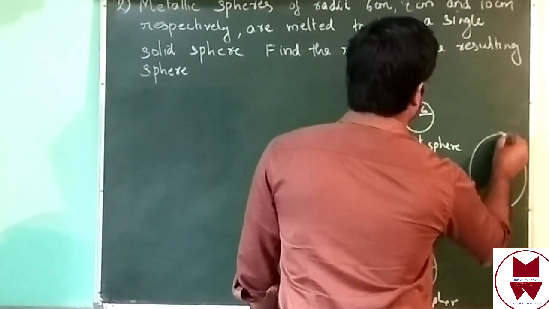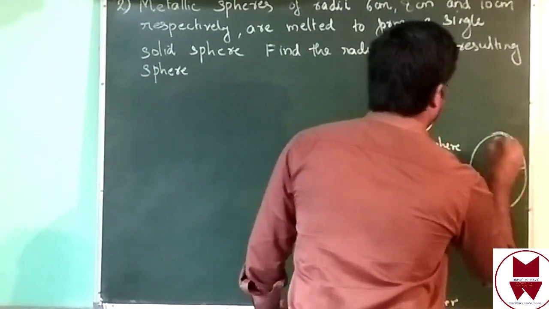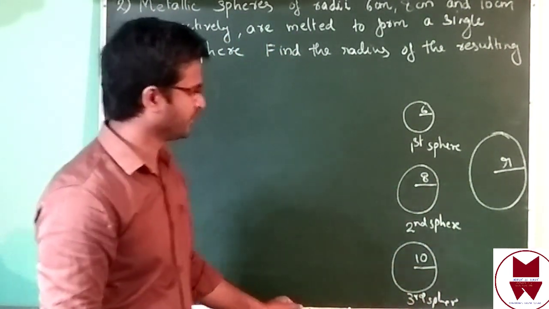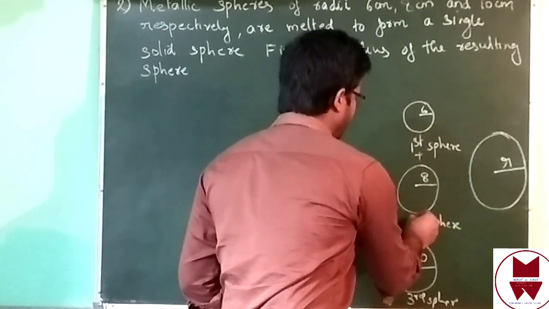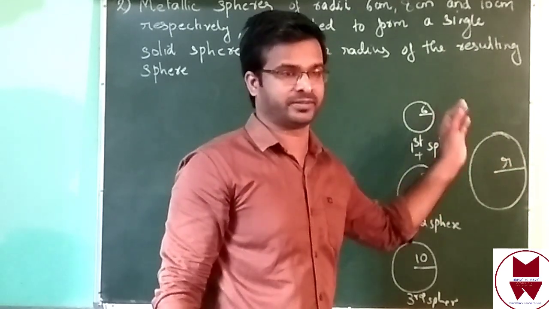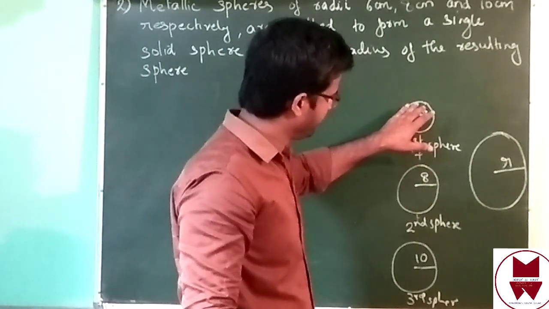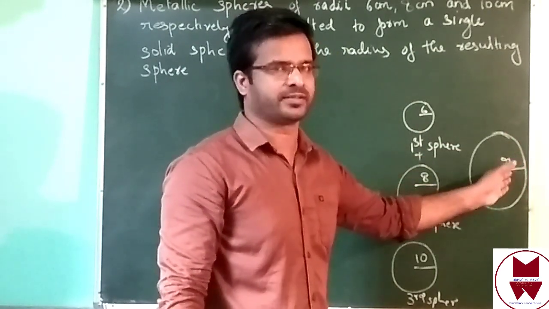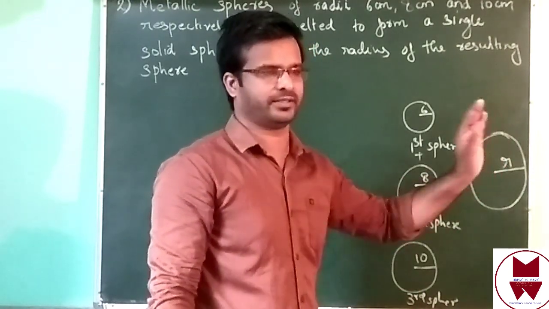big sphere, just like. The radius we don't know. We have to find out that radius. I just take that is r, small letter r. Then how can you find out? You know, they use these 3 solid spheres. That means volume of first sphere, volume of second sphere plus volume of third sphere, you will get volume of resulting sphere because they use same material only. Same material they use for making a resulting sphere. That means volume of these 3 spheres equal to volume of resulting sphere.